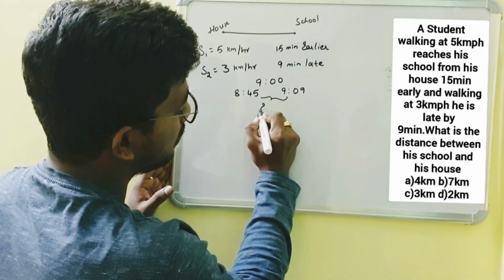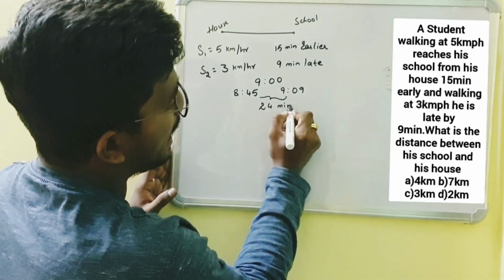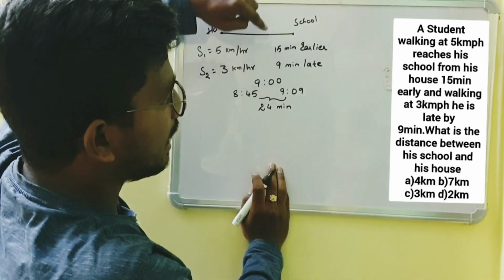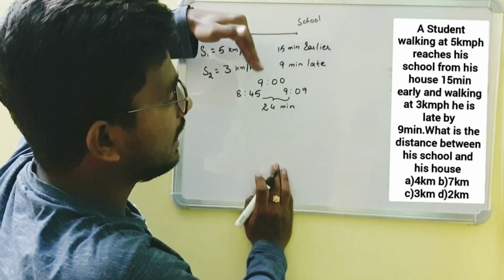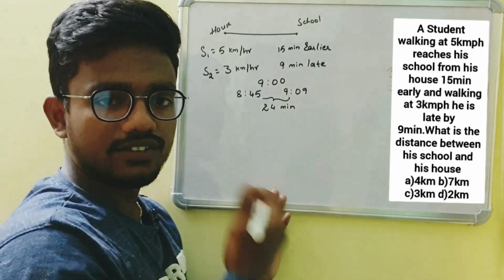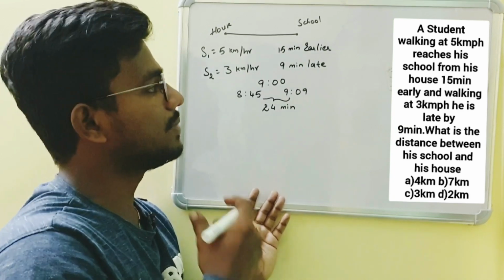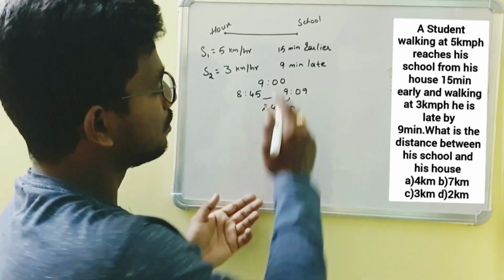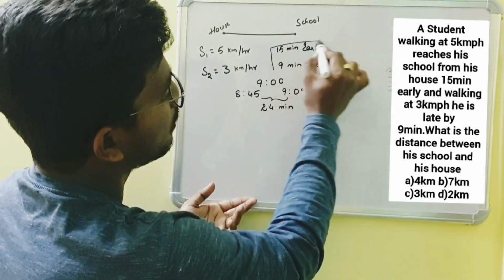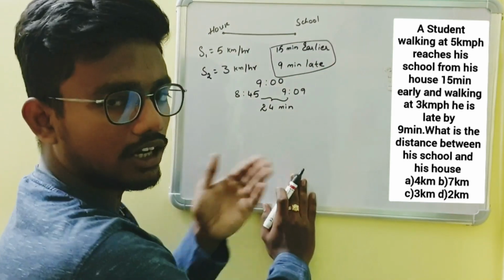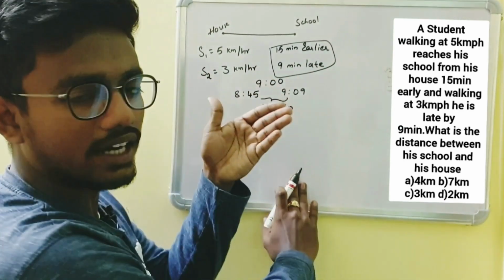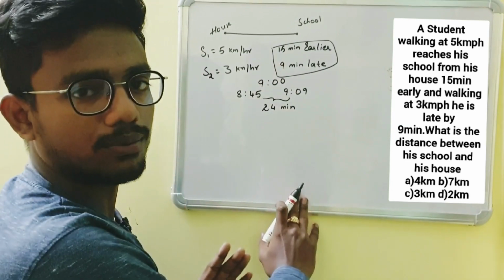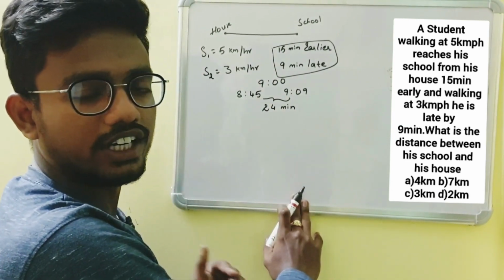So here the difference in time is 24 minutes. As it is earlier in the first case and late in the second case, or late in the first case and earlier in the second case, we must add the times. So directly we can get it from here: as it is late and earlier, we have to add the time intervals, which is 24 minutes.